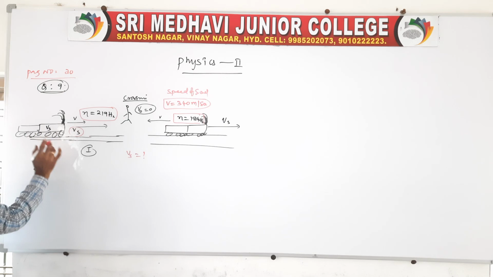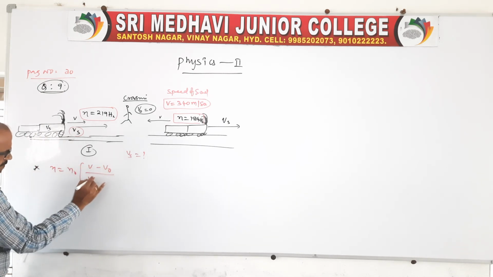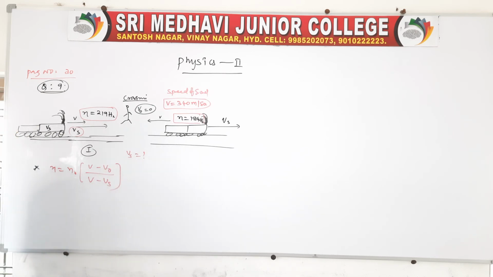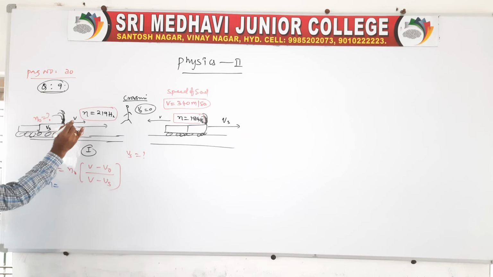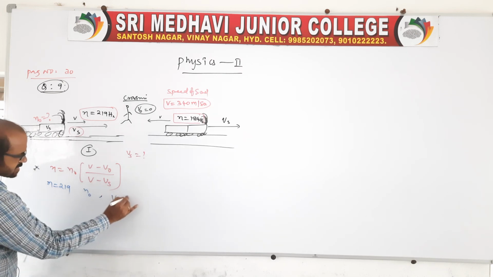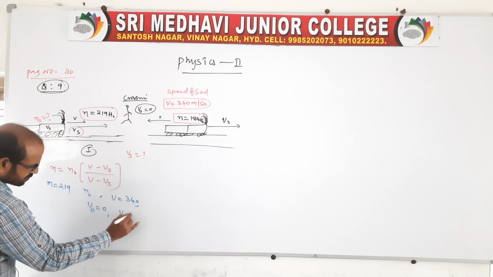Now take the first situation: n is equal to n naught into (V minus V naught) by (V minus Vs). n naught is nothing but the natural frequency, which we don't know. This we also have to find, but before that we should first get Vs. In the first situation, when he is approaching, the observed frequency is 219. V is given as 340, and V naught is 0.